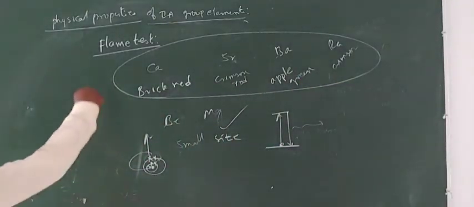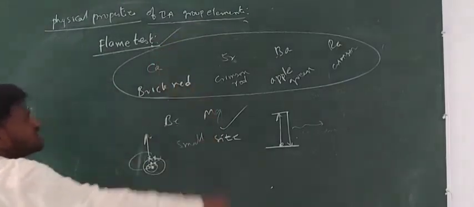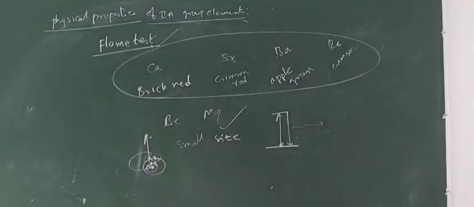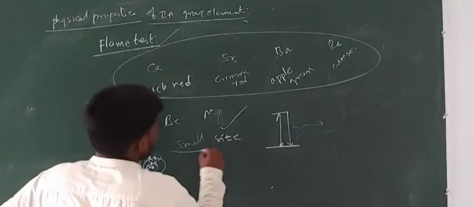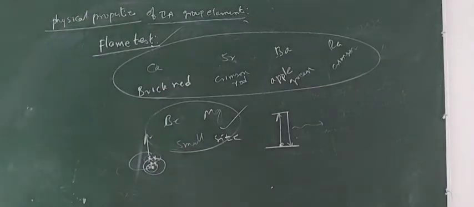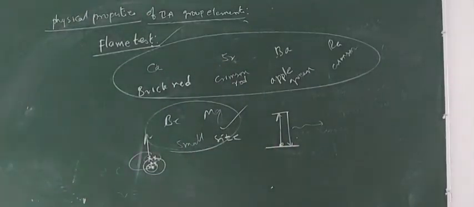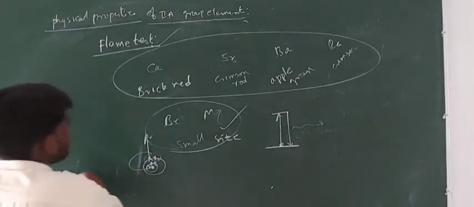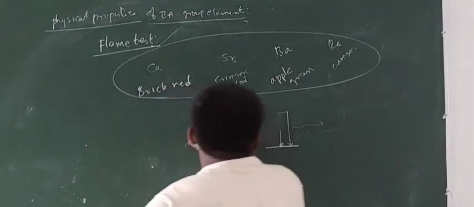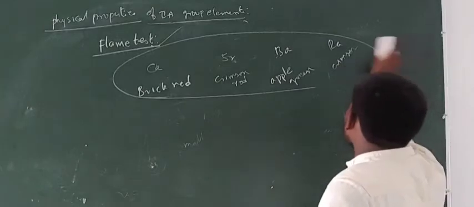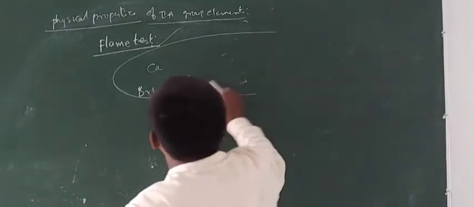So through the flame test we can identify calcium, strontium, barium, radium because they give different colors, but we cannot detect beryllium and magnesium because they won't give any color in the flame test.